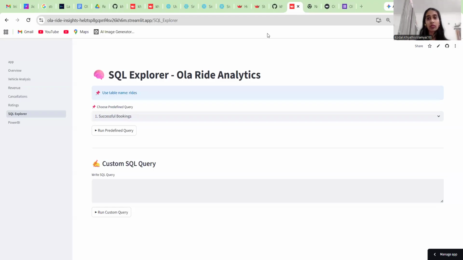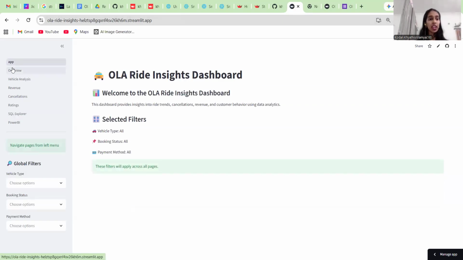And now I will be sharing my Streamlit app, which helps the business get a better understanding of which areas they need to make key improvements. So this is the Streamlit app I have created.